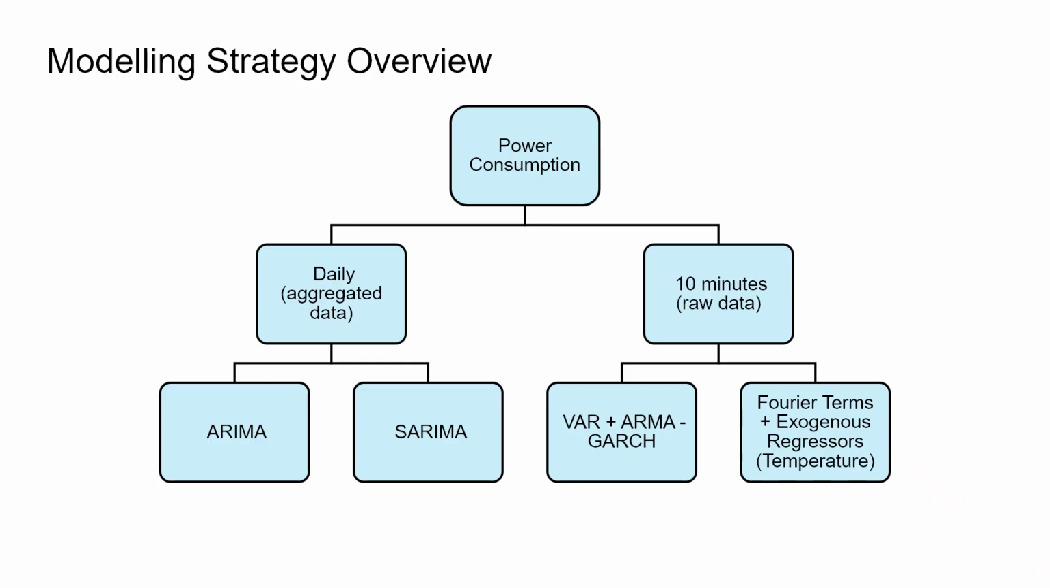Modeling strategy overview. First, we aggregated zones into daily totals and weather variables into daily averages, then ran ARIMA and SARIMA. Those gave us a general idea of weekly trends, but they completely missed the intraday patterns. So we switched to the raw 10-minute data and tried VAR and ARMA-GARCH. That helped us study the relationship with temperature and volatility, but it didn't give a stable forecast. Finally, we tried regression with Fourier seasonality plus temperature as an exogenous regressor, and that ended up being the most consistent approach for capturing these strong daily cycles.